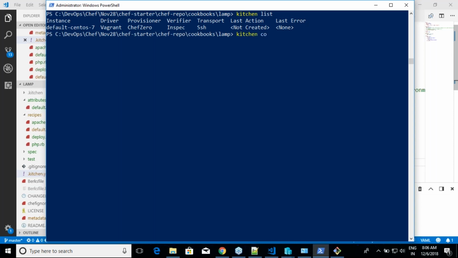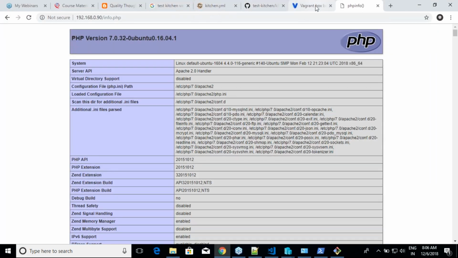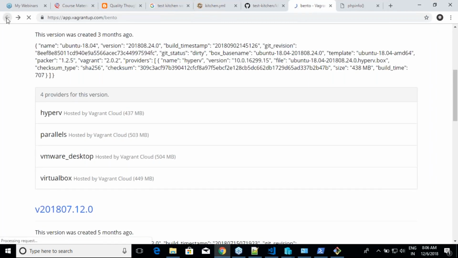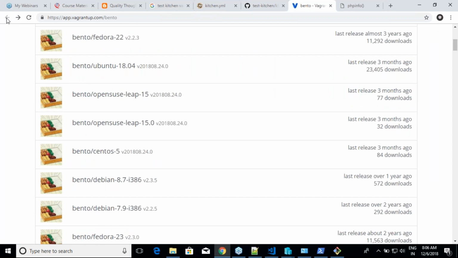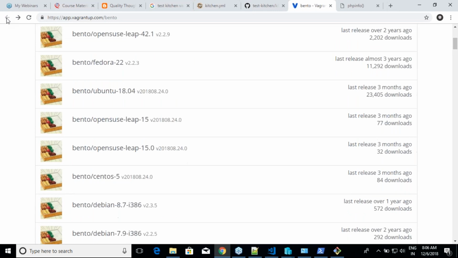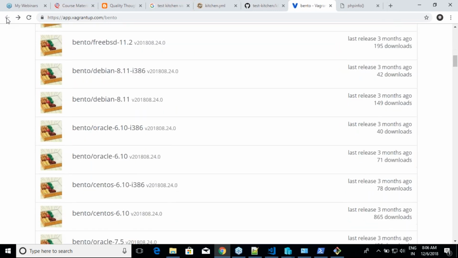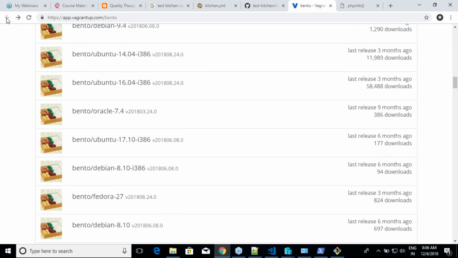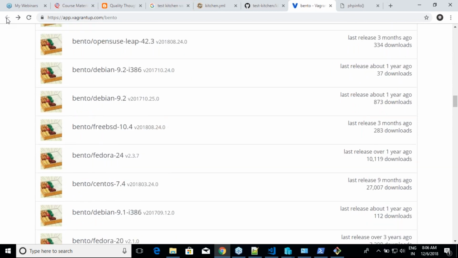Now what I'm trying to do is run this cookbook on a CentOS 7 box. If I have to work on 6, I might be using CentOS 6, Fedora 6, whatever platforms are supported over here. So for example, we have opened this Bento, right? I think this one. Yes. So you can use any of these platforms. Starting from OpenSUSE, Fedora, Debian, FreeBSD, Oracle, you can go ahead and use any of these, at least while you're trying it right now.